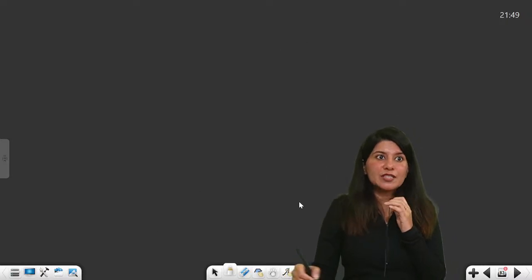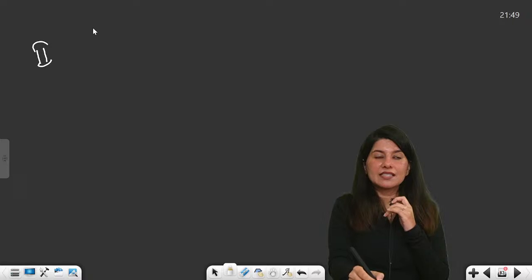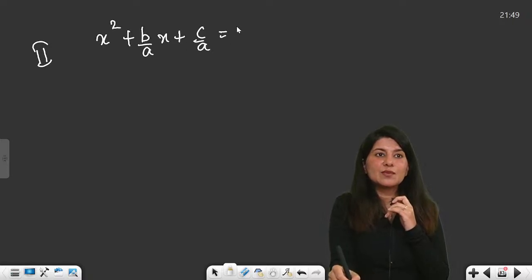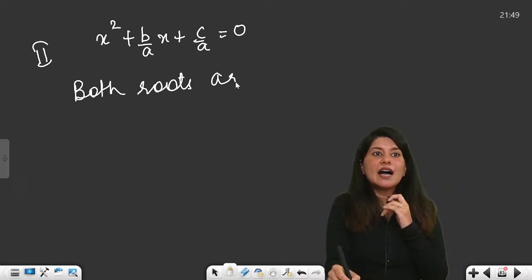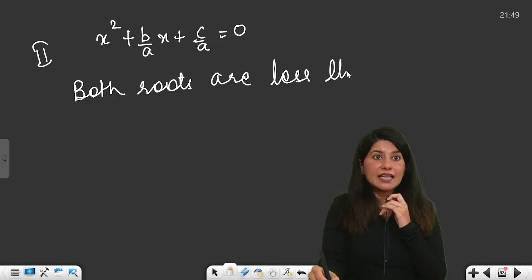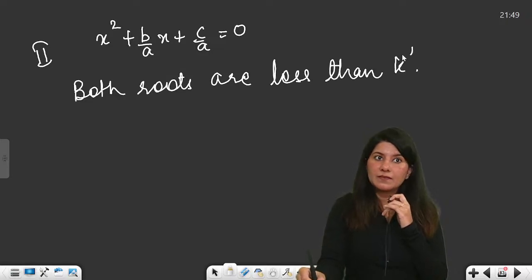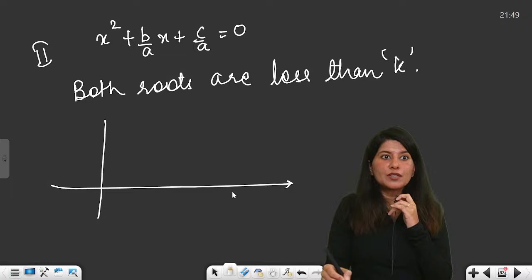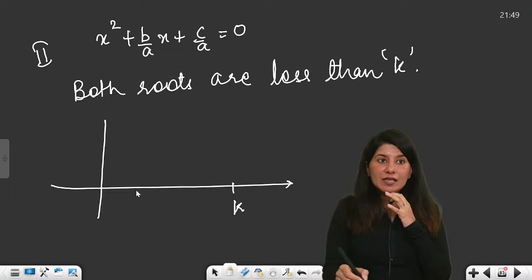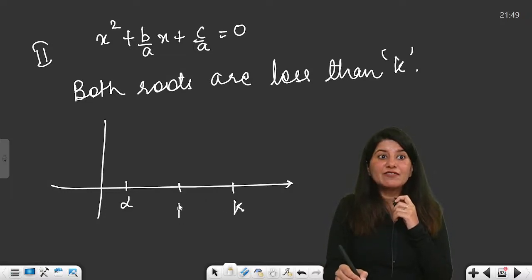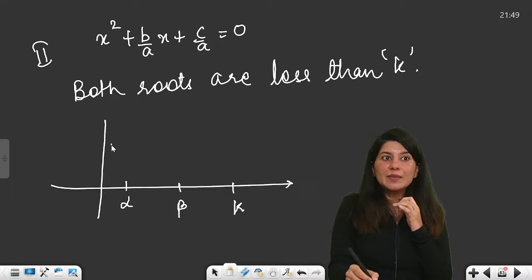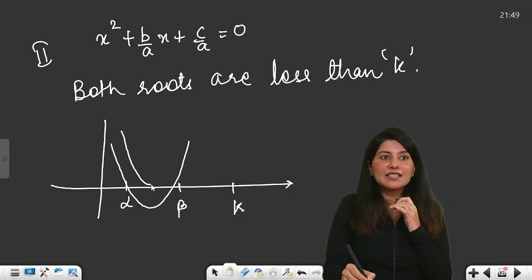Okay. Now let me think about my second case. So now again x square plus b by a x plus c by a is equal to 0, and the question says both roots are less than k. So if I try to draw the graph now, k will be after my alpha and beta. Alpha and beta will be less. So this is my graph, either this or this.